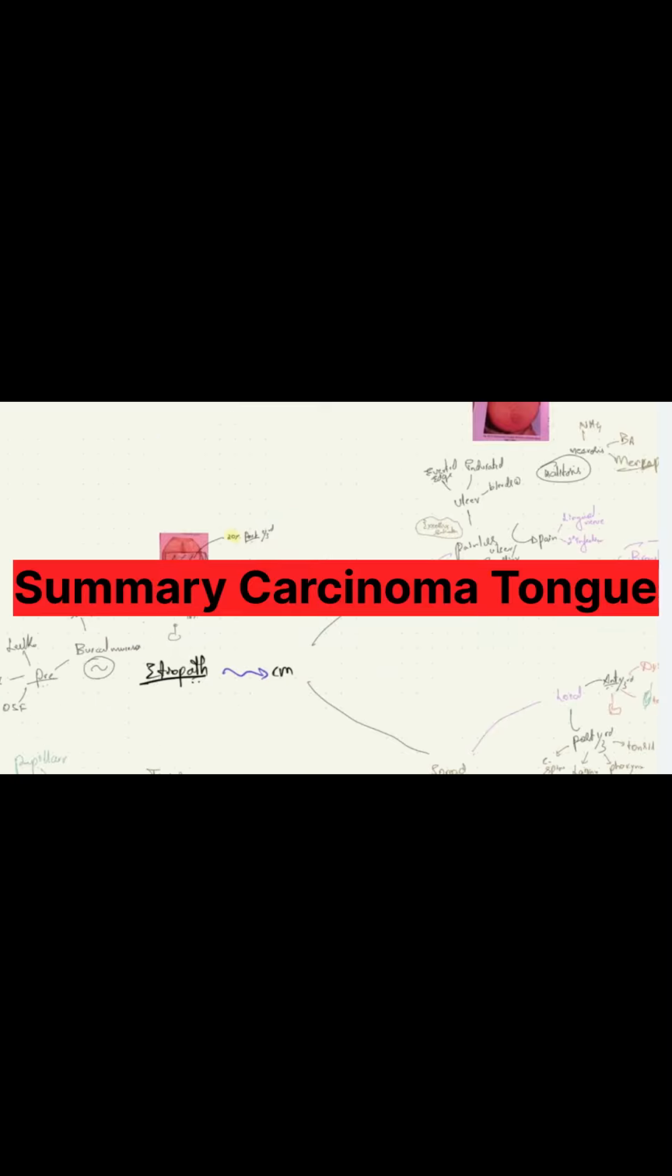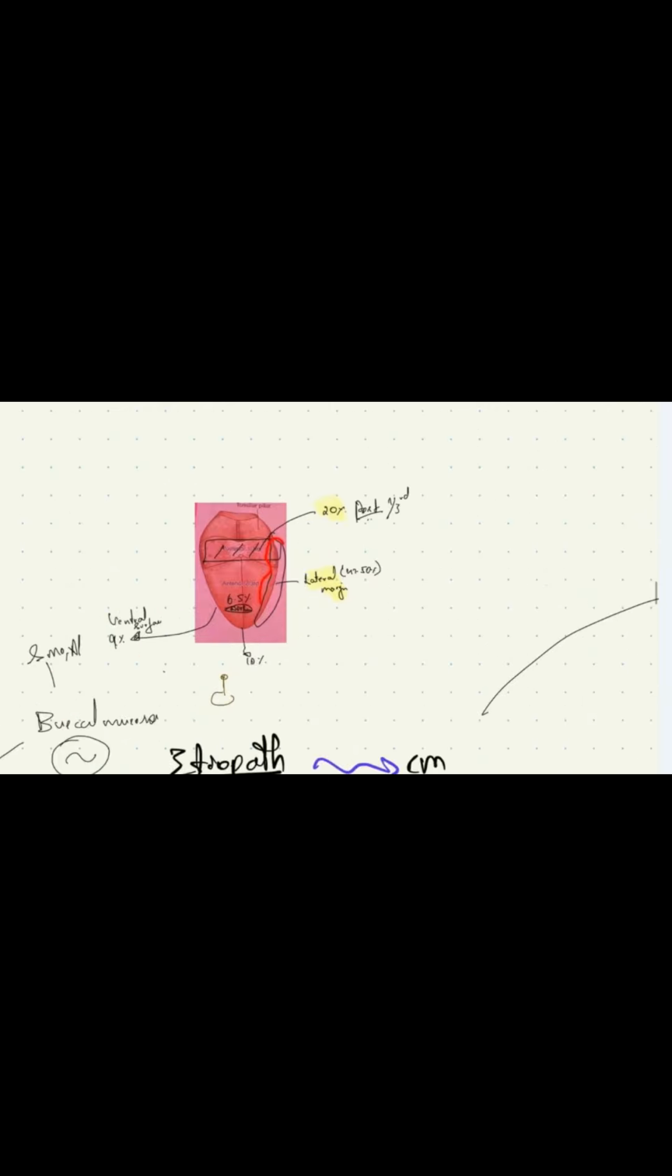The etiopathophysiology of this condition is similar to carcinoma of the buccal mucosa, that is, smoking, alcohol, and pre-malignant conditions like leukoplakia, erythroplakia, and oral submucosal fibrosis. Most commonly, we saw involvement of the lateral margin in 47 to 50% of patients, followed by involvement of the posterior one-third of the tongue in 20% of patients.